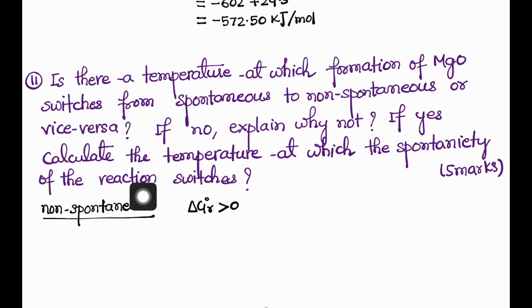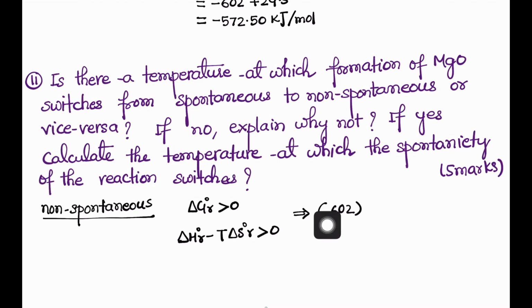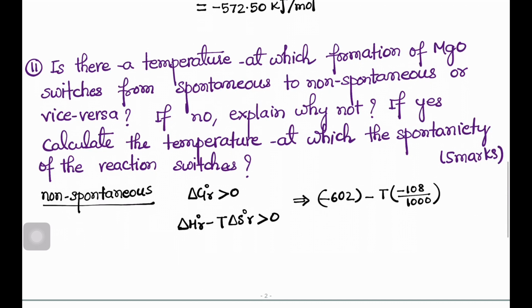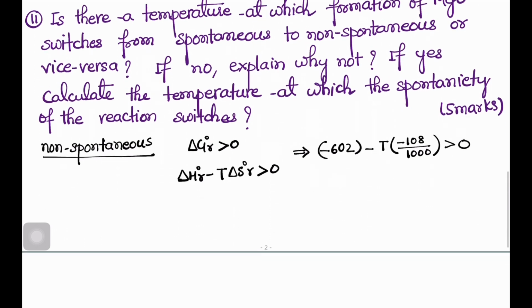And what is the Gibbs free energy change? Basically it is delta H naught R minus T delta S naught R, and that should be greater than 0. So earlier we were given the value, 602 in kilojoule, negative, minus the temperature, which is unknown because we need to calculate that temperature, into delta S naught R. What is the value of that? It was minus 108 joule, and then you have to convert this into kilojoule by dividing by 1000, and that must be greater than 0.